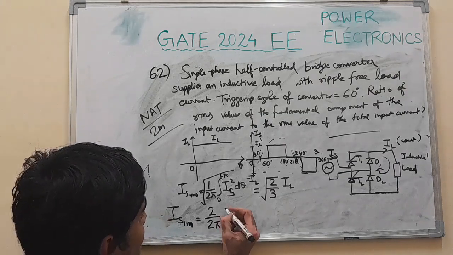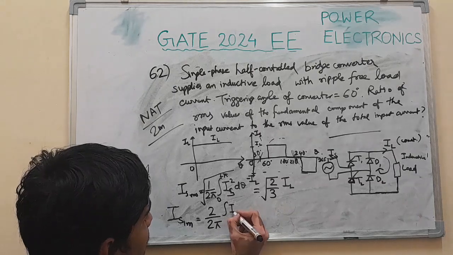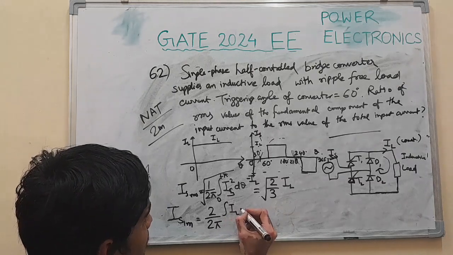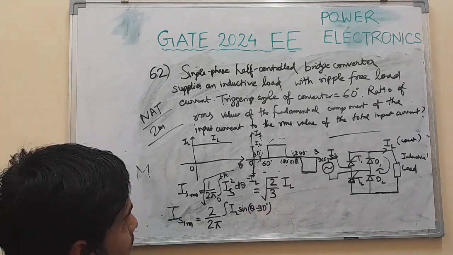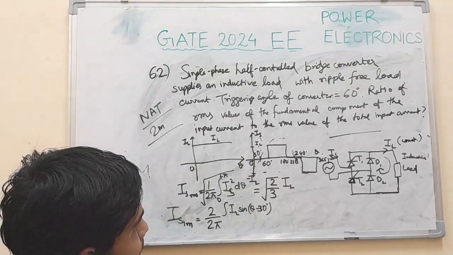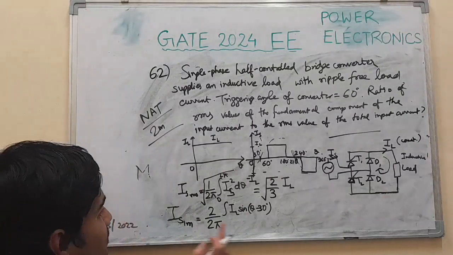We can write IL sin of theta minus 30 degrees for the fundamental component.